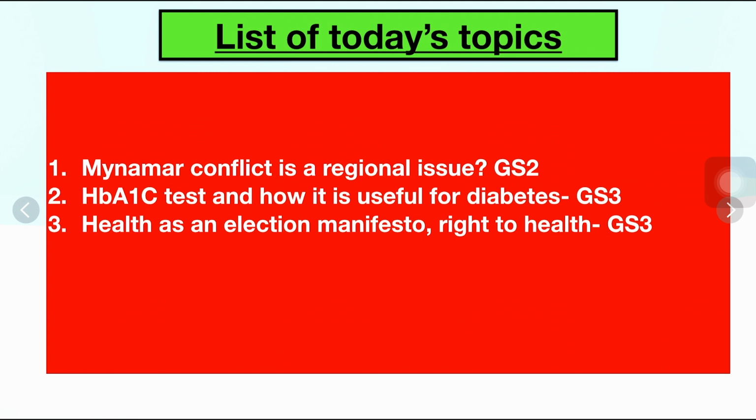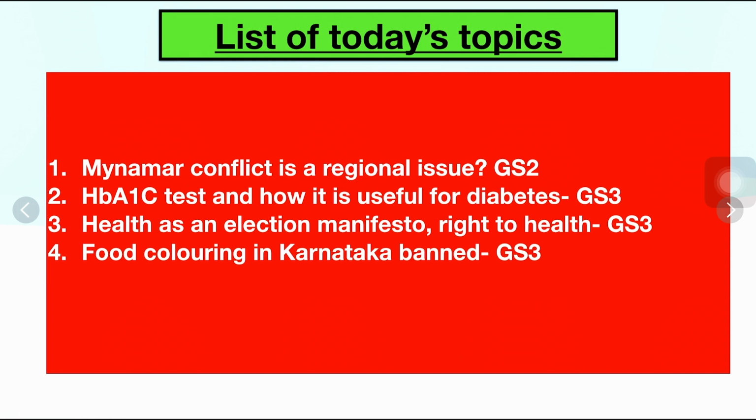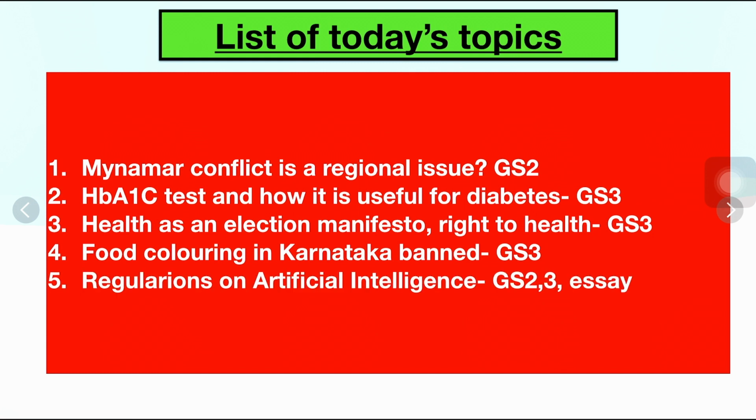This is a right that can actually be asked directly in the exam. Food coloring banned in Karnataka is part of GS3, and we will look at the reasons behind it and its utilization. Then come regulations on artificial intelligence, which can be part of GS2, GS3 and essays.